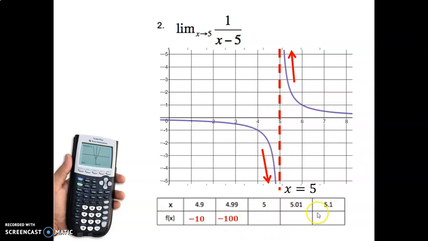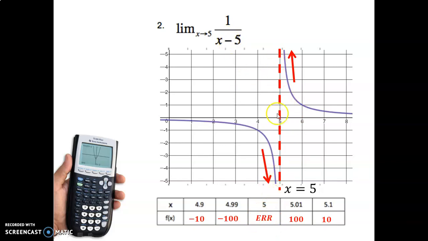It goes way down. Likewise, from the right side, as you approach 5, so when x is 5.1, the y value is 10. And when x is 5.01, the y value is 100. Again, it's going up, up, up as you get closer to 5. And then what does your calculator tell you when you go to x equals 5 in the table? Well, hopefully you see error in there. That error means, well, it doesn't exist. You cannot put 5 in here and get a value, right?